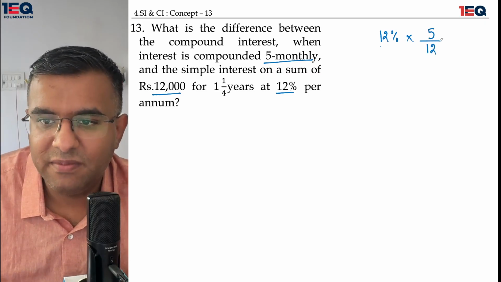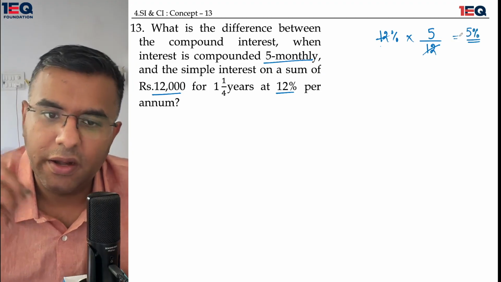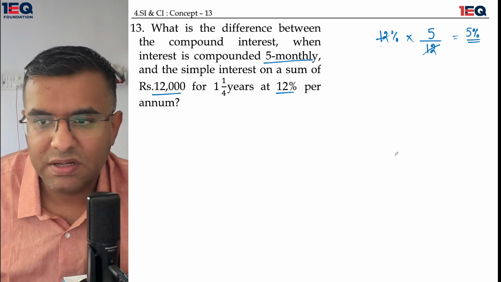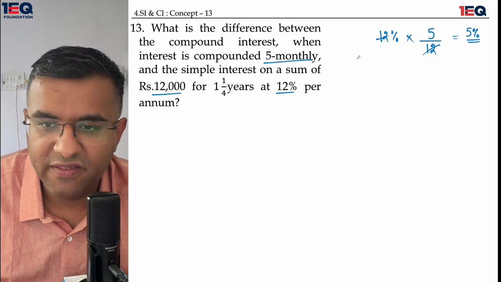The cycle is a 5 monthly cycle, so this entire thing gets cancelled, and 5% comes out to be my rate of interest when I'm talking about compounding on a 5 monthly basis.